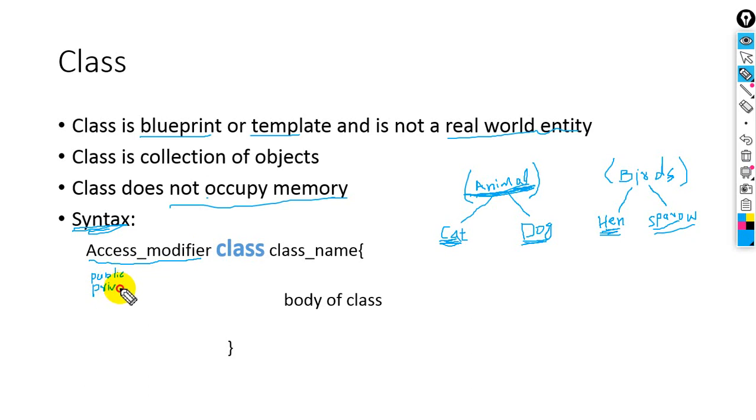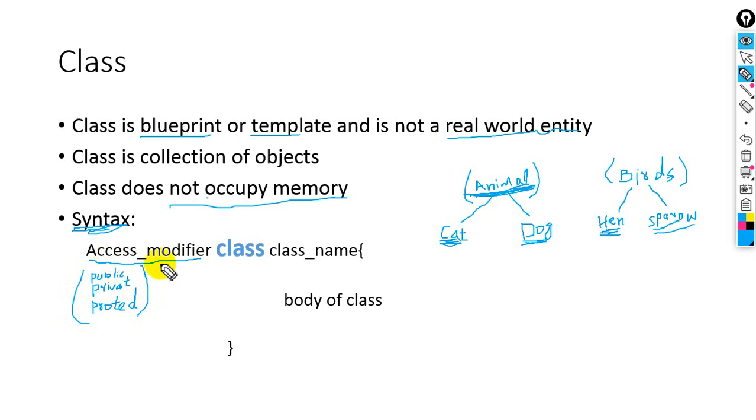Inshallah, we will discuss these in coming lectures in details. Private, and we have protected. So these are the different access modifiers which we are using in Java programming.